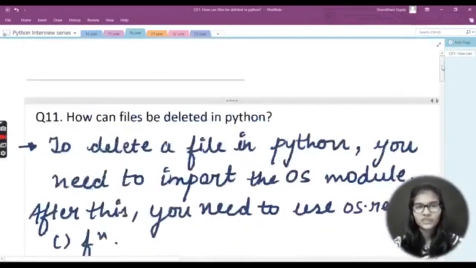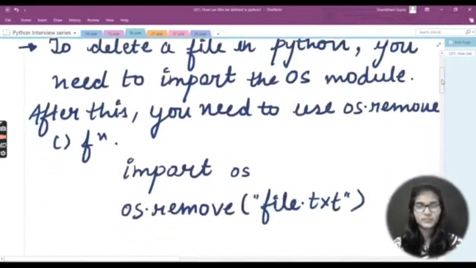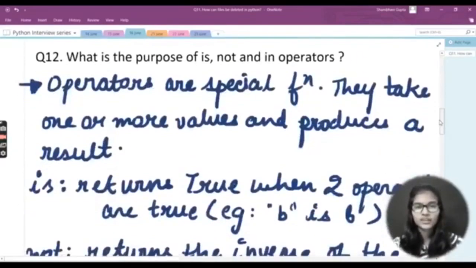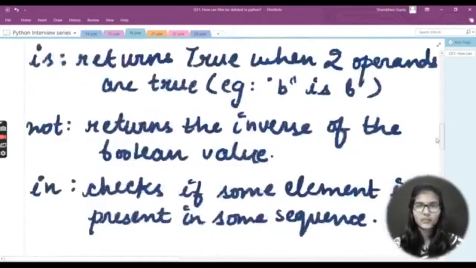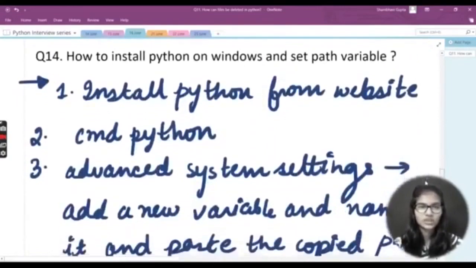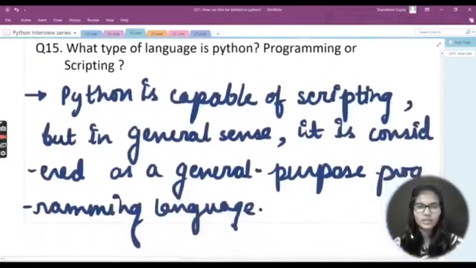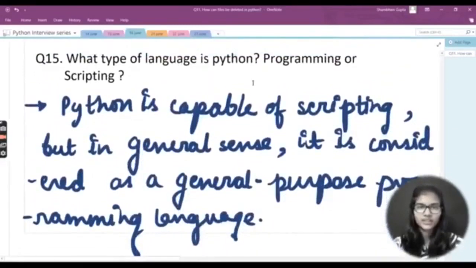So I hope that you have got all of these 5 questions which we have discussed today. The very first question was how files can be deleted in Python. We had seen the procedure for deleting files in Python, right? Second was what is the purpose of is, not and in operators. Third was what are Python iterators. Fourth was how to install Python on Windows and set path variable. And the fifth one was what type of language Python is, programming or scripting. So we have answered all of these 5 questions in detail today, and I hope that you have got the answers in a proper way.